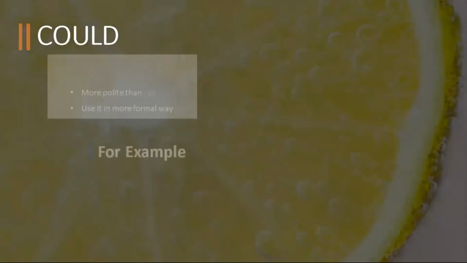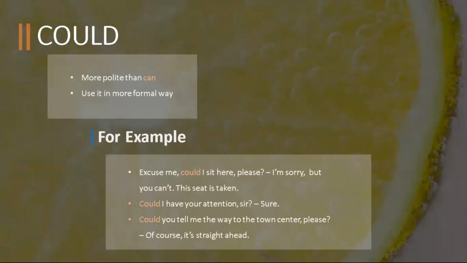The next one is could. Could is more polite than can. We have to use it in a formal way. For example, excuse me, could I sit here? Please, this seat is taken. The second example is, could I have your attention, sir? Sure. Could you tell me the way to the town center, please? Of course. It's straight ahead.